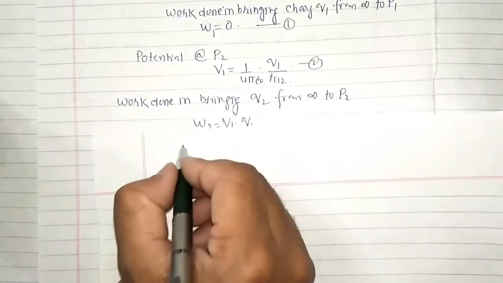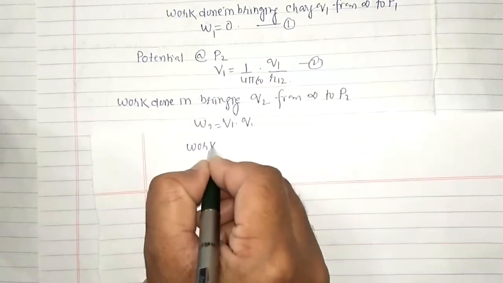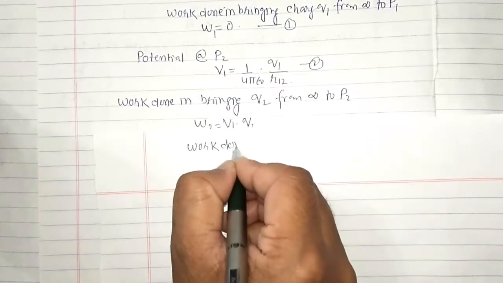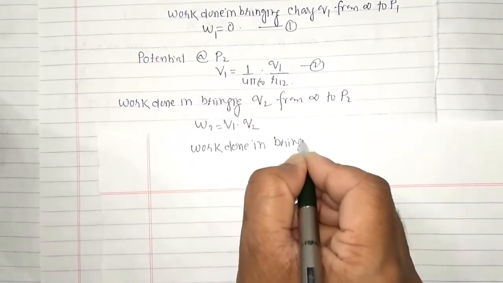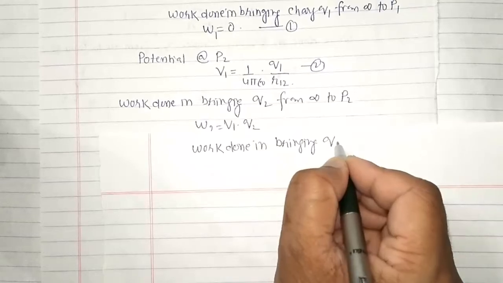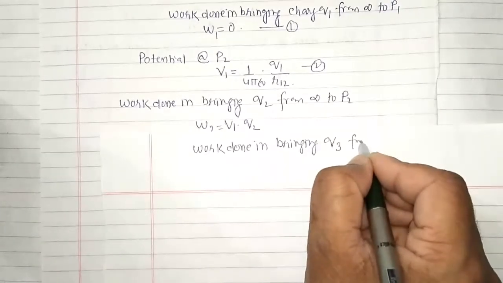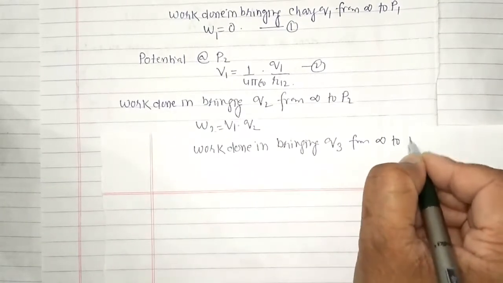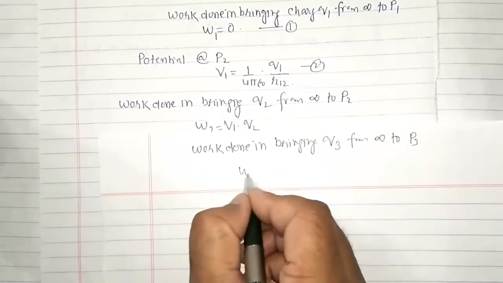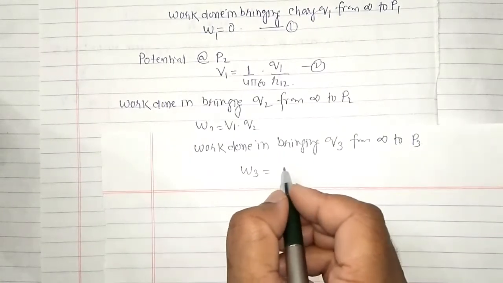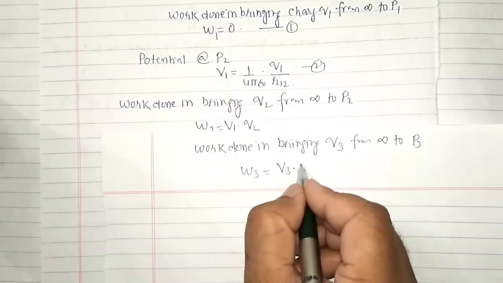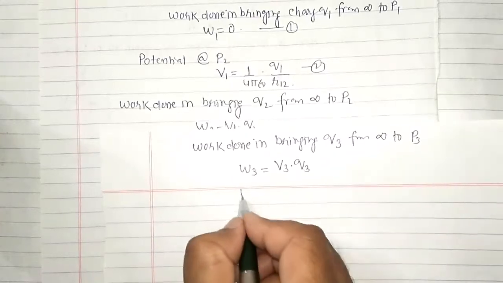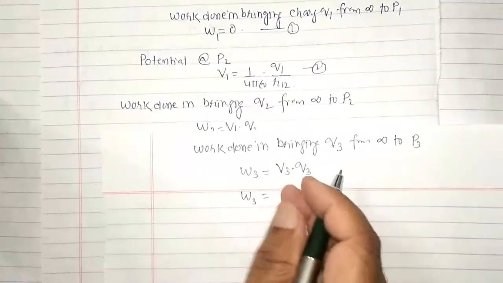The work done in bringing Q3 from infinity to P3, W3, is equal to the total potential V3 multiplied by the charge Q3.